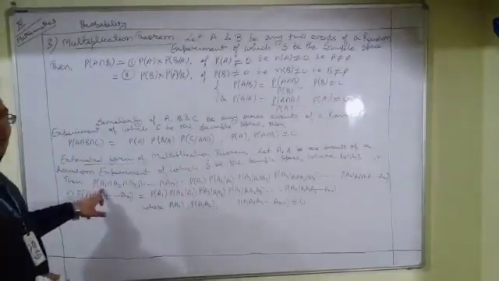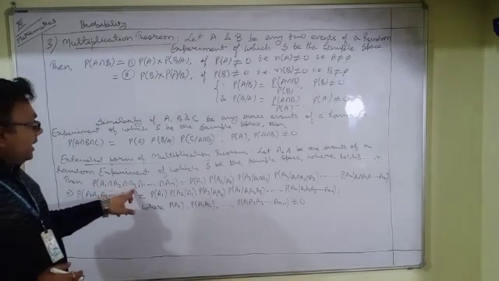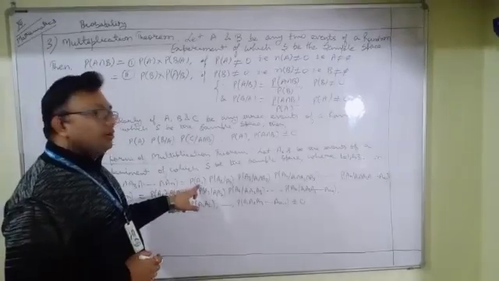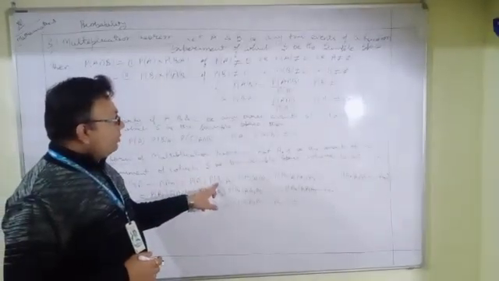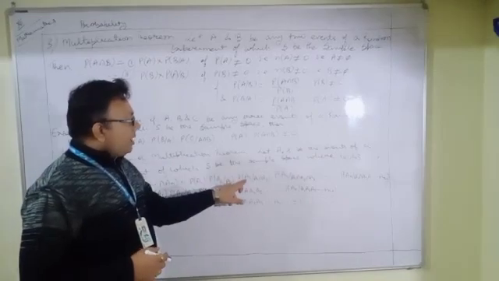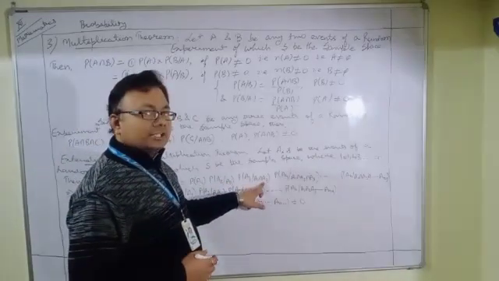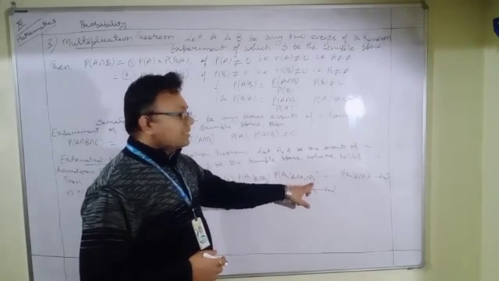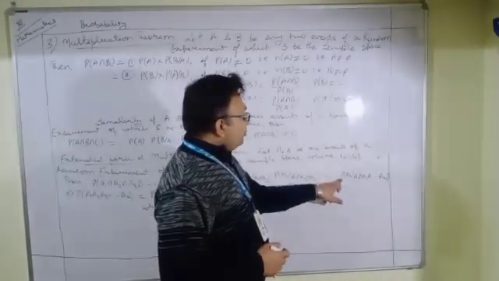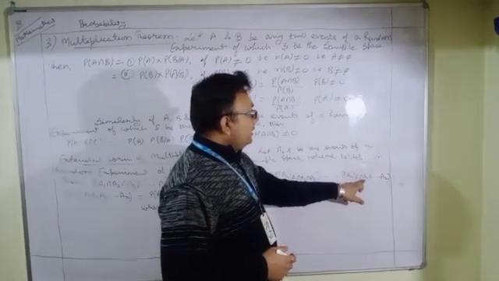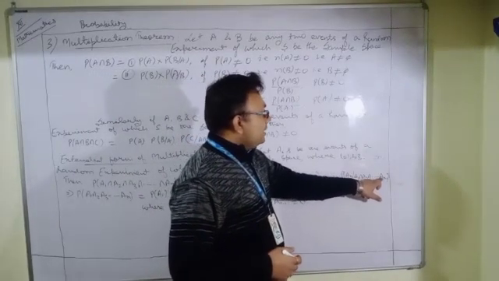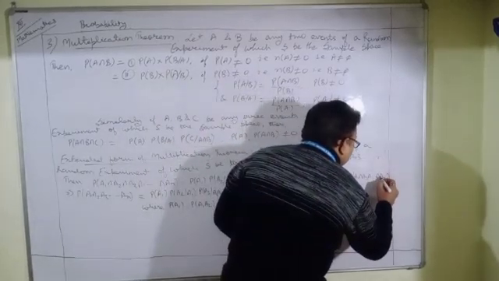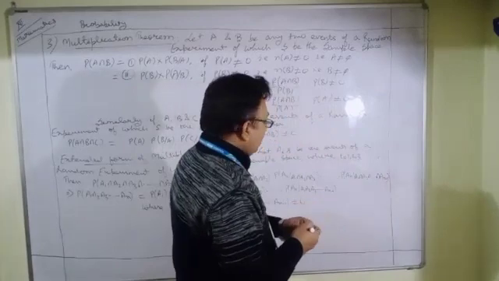Then probability of A1 intersection A2 intersection A3 intersection up to intersection An is equal to probability of A1 into probability of A2 given A1 into probability of A3 given A1 intersection A2 into probability of A4 given A1 intersection A2 intersection A3, up to probability of An given A1 intersection A2 intersection up to intersection An minus 1.